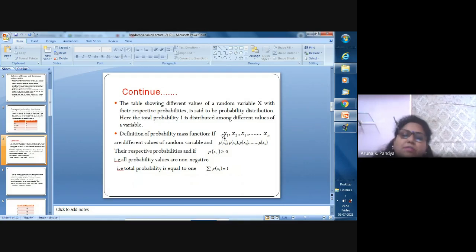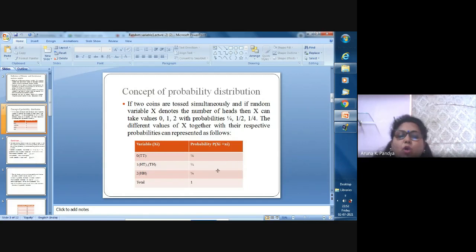Definition of probability mass function. If x1, x2, ..., xn are different values of a random variable, and p of x1, p of x2, p of x3, ..., p of xn are their respective probabilities, and if p(xi) must be greater than or equal to 0. See, this probability cannot be a negative value, right? It can take only non-negative values. So that means p(xi) must be greater than or equal to 0, and the summation of p(xi) must be equal to 1. This is the criteria.